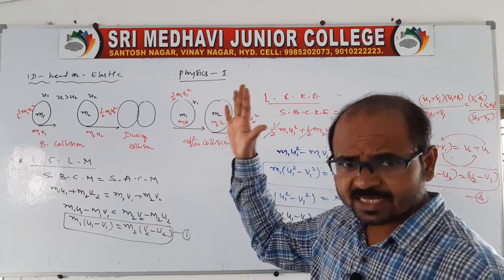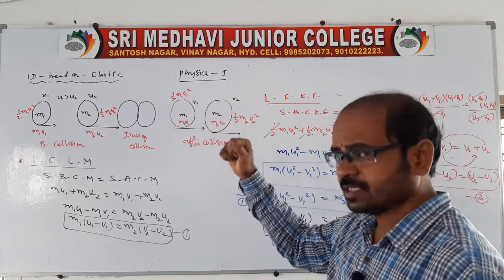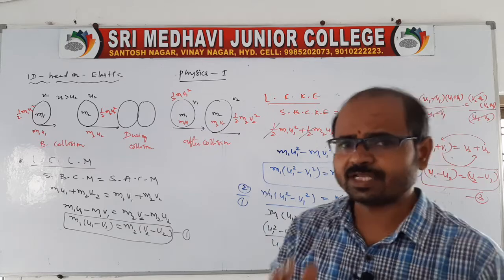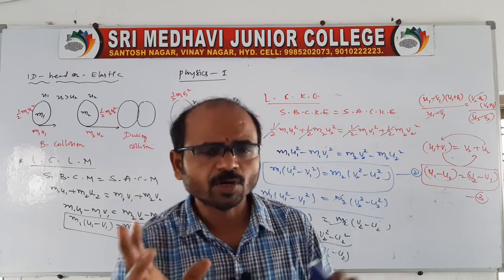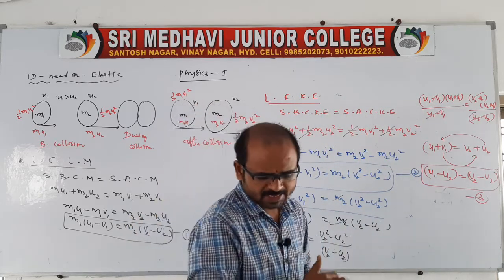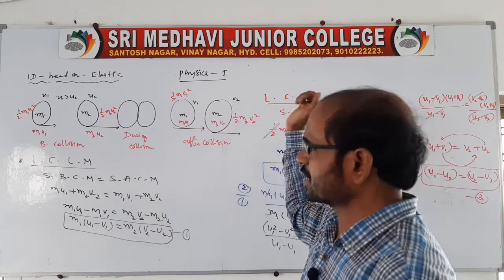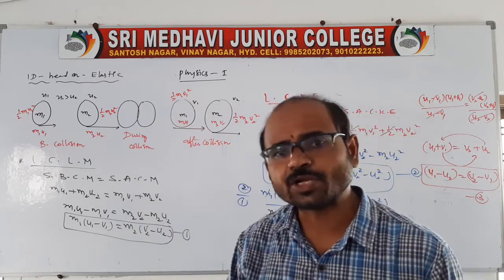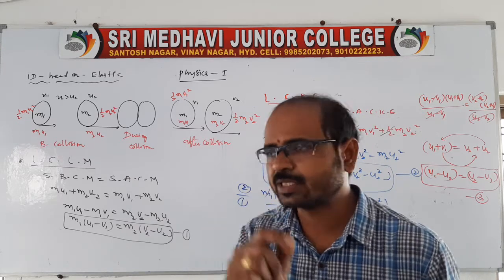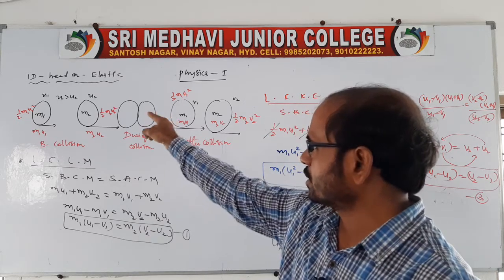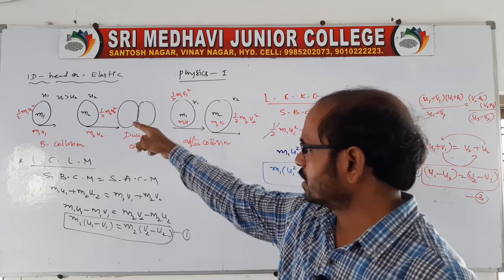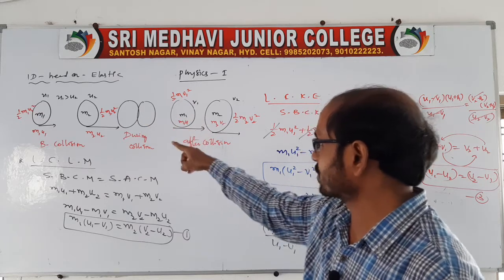In the previous class we discussed this expression. Once again I will explain it. Very simple explanation. Consider two bodies of masses m1 and m2 moving along the same direction with velocities u1 and u2, with the condition u1 greater than u2. Because u1 is greater than u2, the two bodies collide.